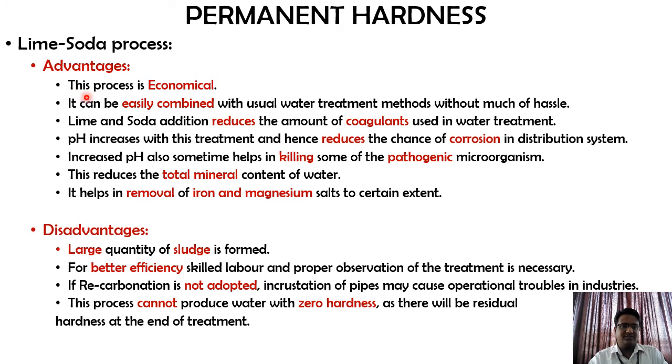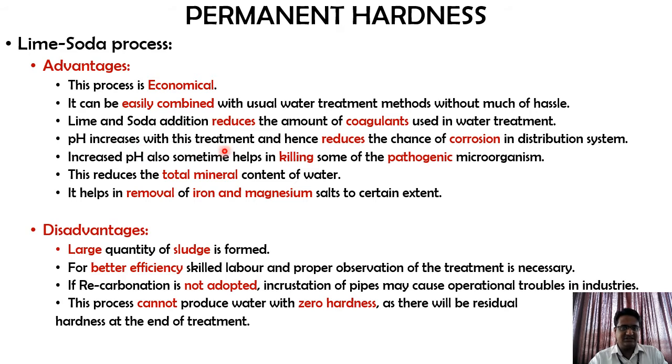Advantages. This process is economical, first point. It can be easily combined with the usual water treatment methods without much of a hassle. That is, it can be adopted in the conventional water treatment plant without much modification, which is very helpful if you want to go with the softening process. Lime and soda addition reduces the amount of coagulants used in water treatment, because lime can also act as a coagulant. Once we add these two components for the softening process, the dosage of coagulants is automatically reduced, which is helpful for us.